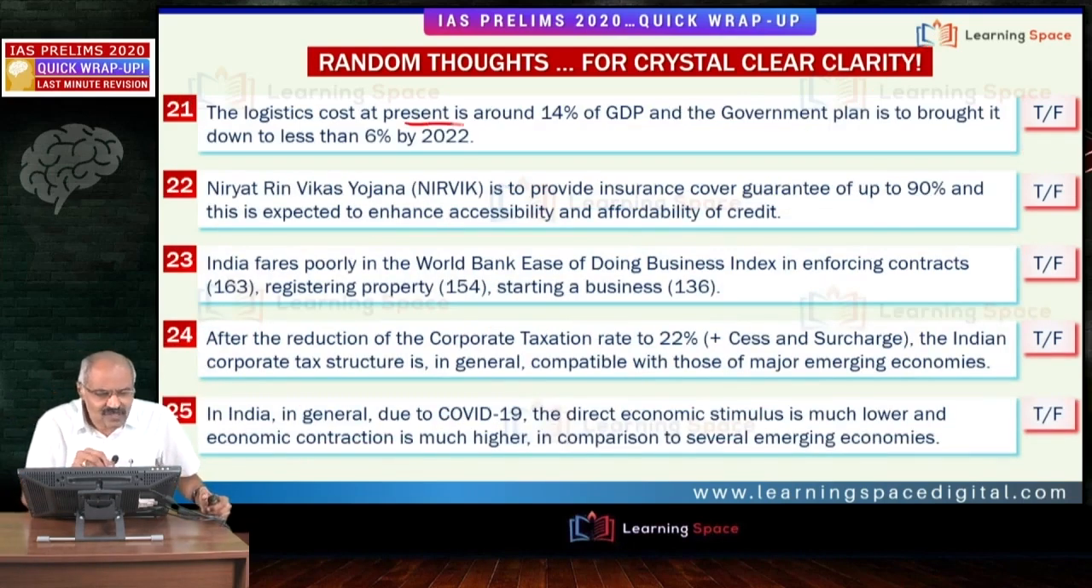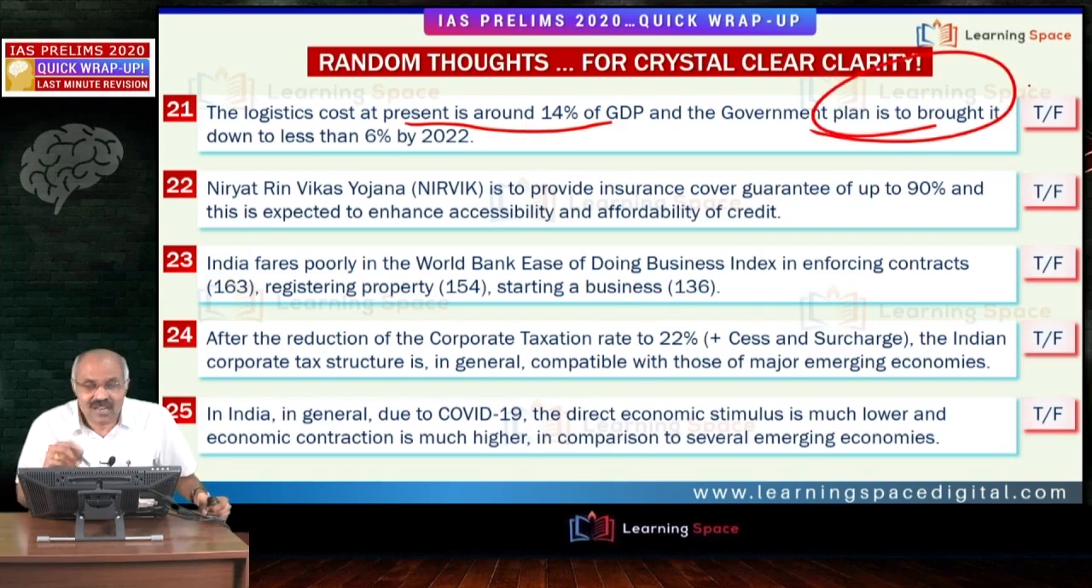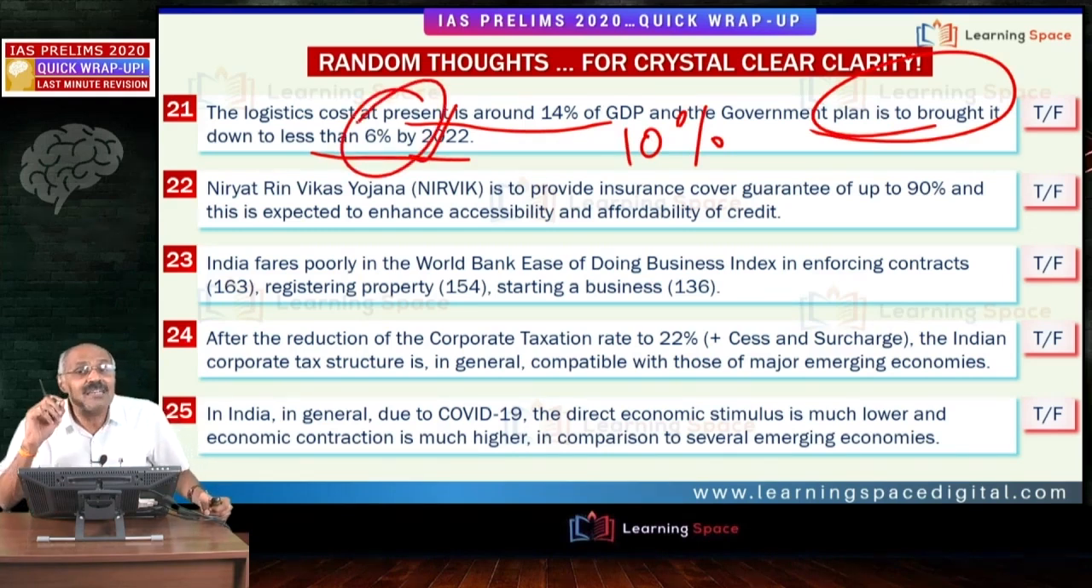Then, the logistics cost at present is around 14% of GDP, and the government's intention is to reduce the logistics cost to 10% by 2022. Please correct the statement. Here it is given as 6%. So the government's intention is to reduce the logistics cost to 10% of GDP by 2022.